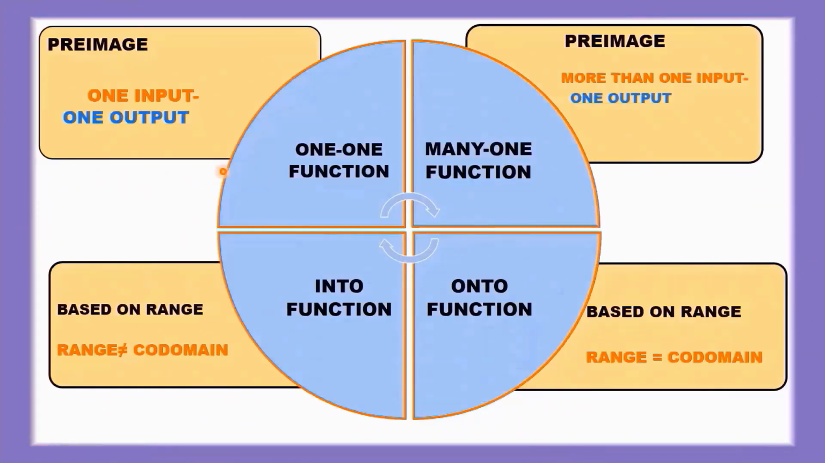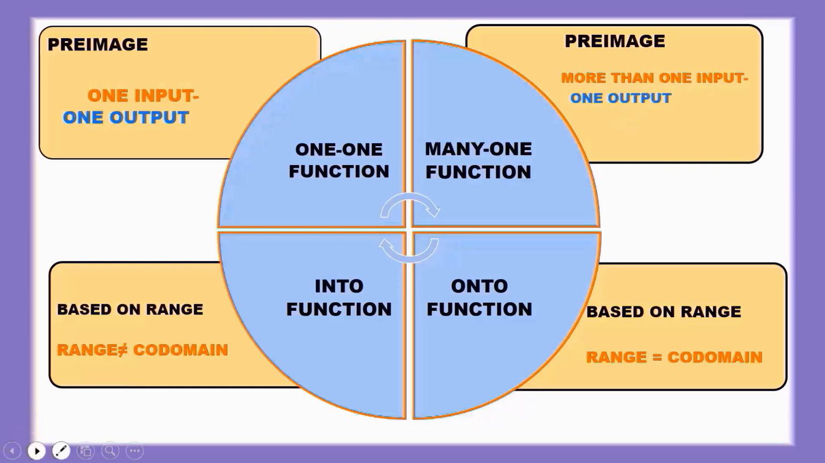If it is a function, it must be either a one-one function or a many-one function. One-one and many-one functions depend on pre-image. If every element of A has only one image in B, then it is a one-one function. That is one input, one output. If more than one element of A has the same image in B, then it is a many-one function. That is more than one input, one output.